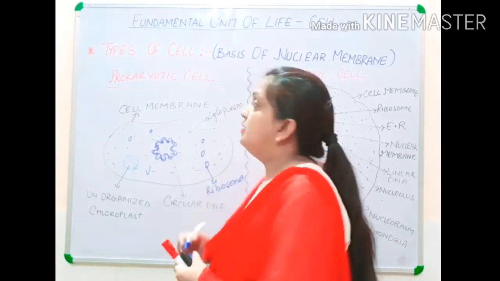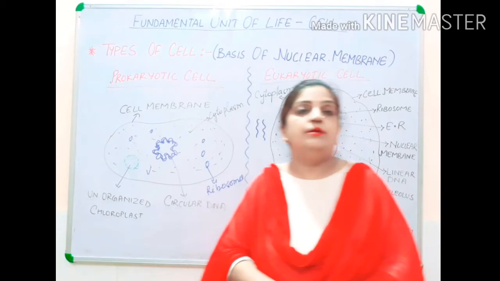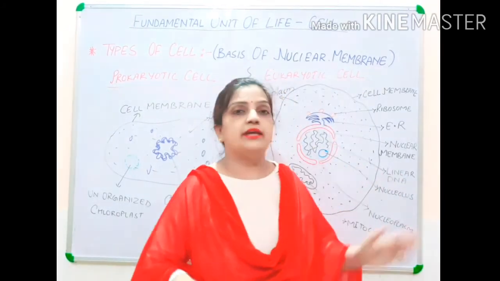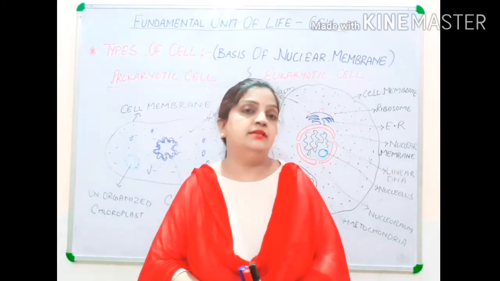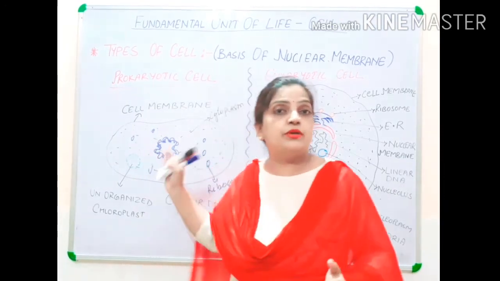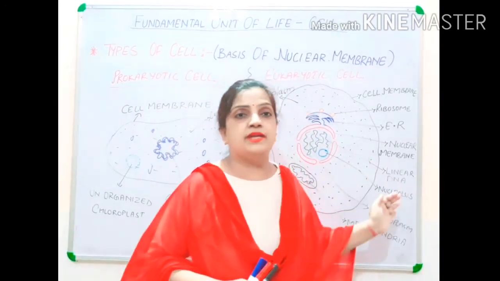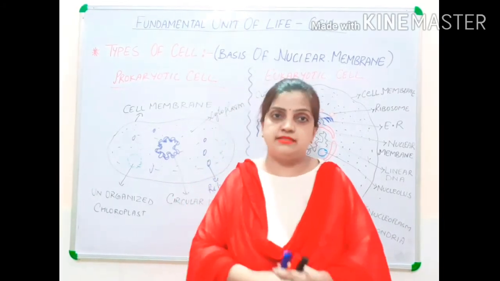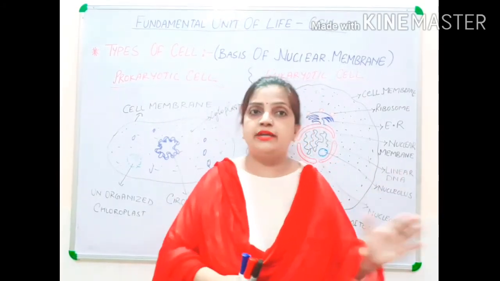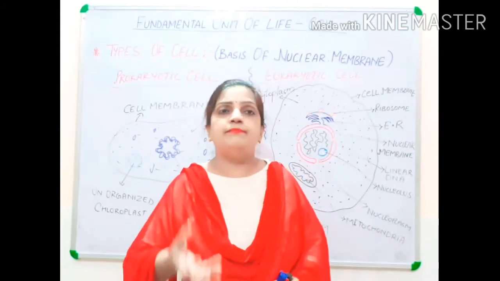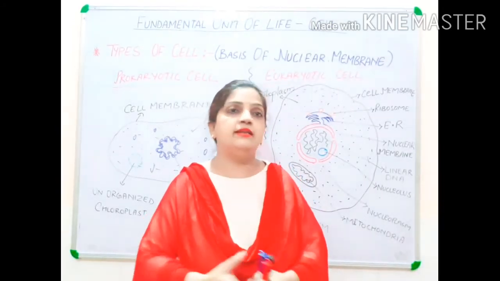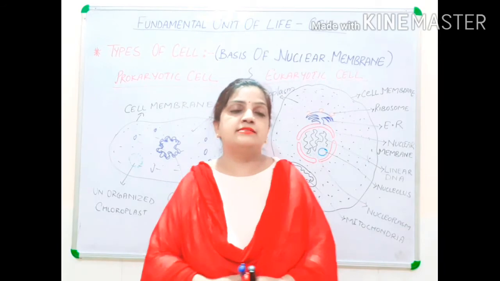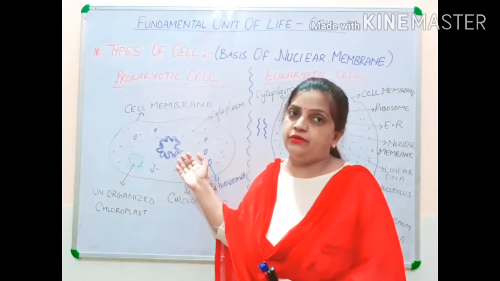So children, the difference between prokaryotic cell and eukaryotic cell is clear to you all. How simple the prokaryotic cell is and how complex the eukaryotic cell is. So all the complex living organisms are made up of eukaryotic cells, and all the bacteria-like organisms and blue-green-algae-like organisms are prokaryotic cells.